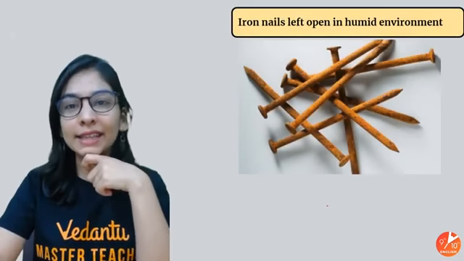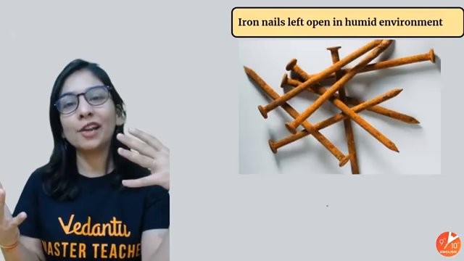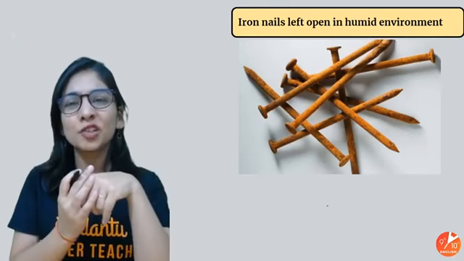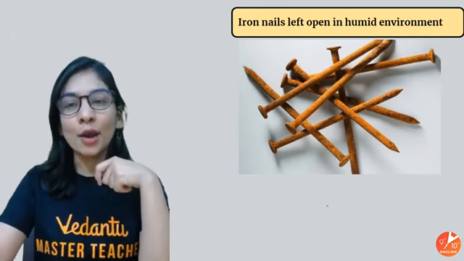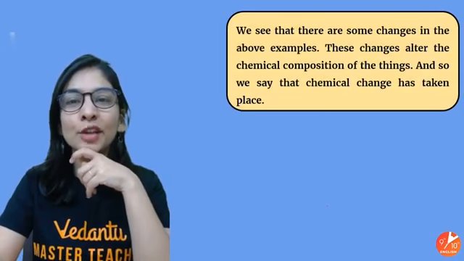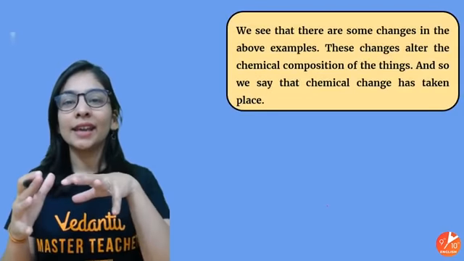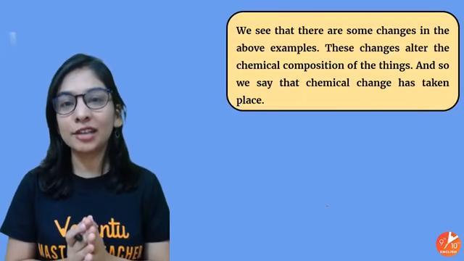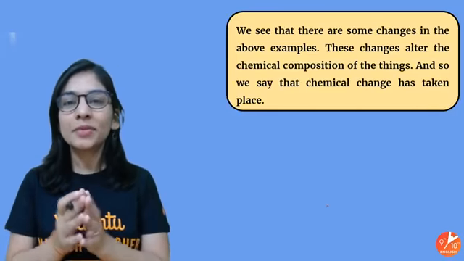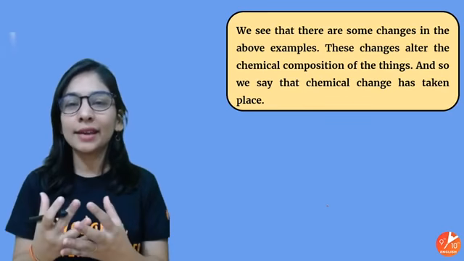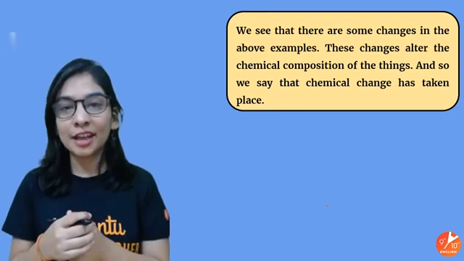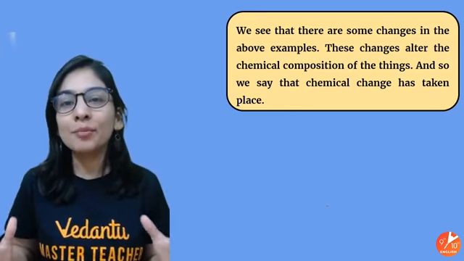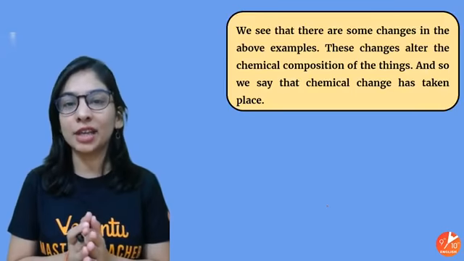What about the iron nails? Even there are so many iron objects in your home. After a few months, they will turn reddish brown. They will be rusted. What exactly is the reason for the same in a humid environment? Now you're getting it, that they are creating some chemical changes. Chemical changes means they react with some of the things and give you new substances. So students, your day-to-day life is filled with so many examples of chemical changes.